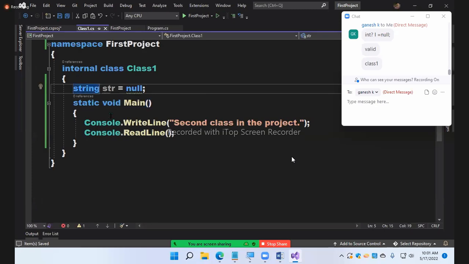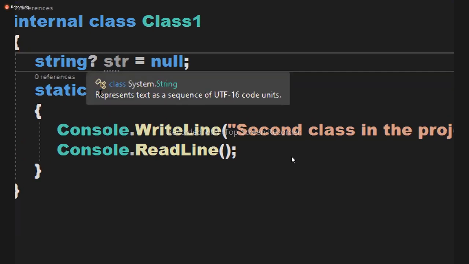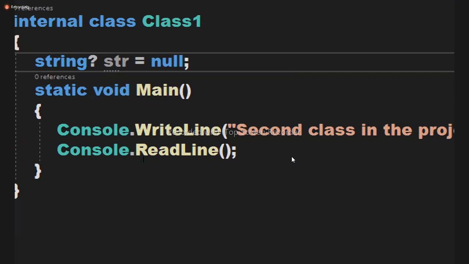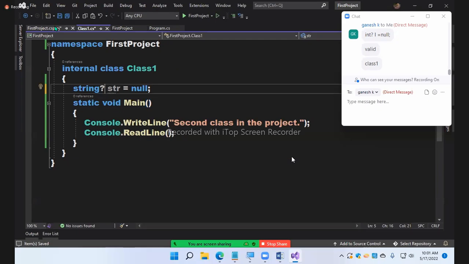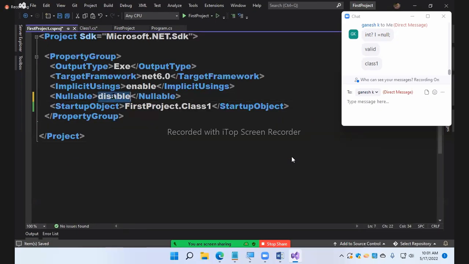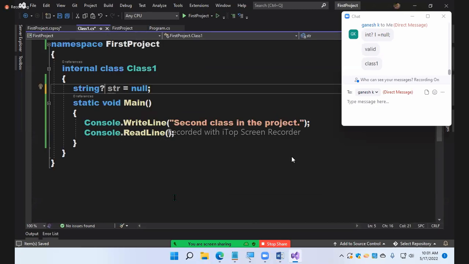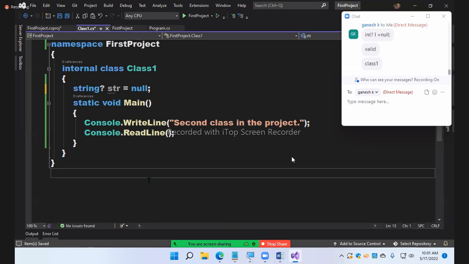Now you can just declare it like this, with the question mark. Now see, when I put null, no error there. Now you have two options: nullable and non-nullable. But if you come back here and enable this, the error won't come, guys. That's what I'm telling you. What you get is only warnings.